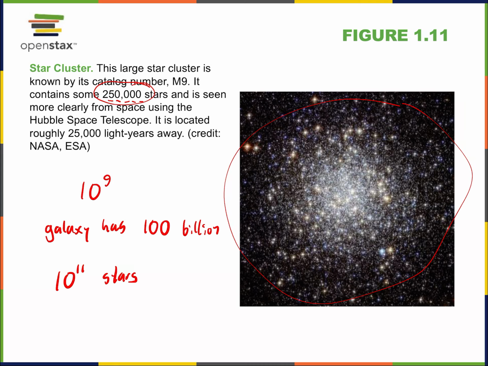Well, then we could take that 10 to the 11 and divide by 10 to the 5, divide by a star cluster that has about 100,000 stars in it, okay? And what do we get? Well, we would get 10 to the 6, because we lose 5 zeros and we'd have 6 left over. Well, 10 to the 6, of course, is 1,000,000. So that means that although the star cluster is huge, composed of so many individual stars, there could be 1,000,000 such star clusters in our entire galaxy.